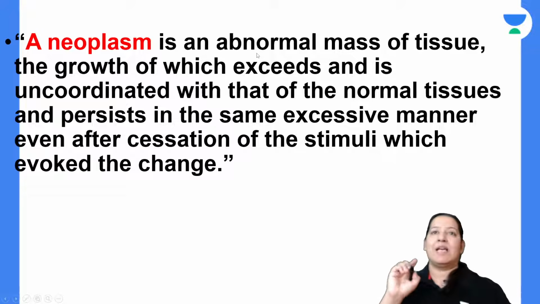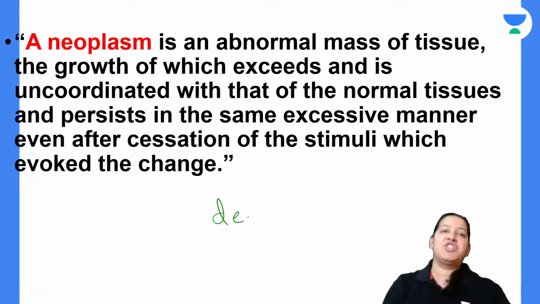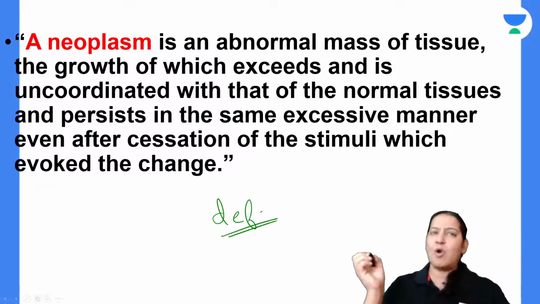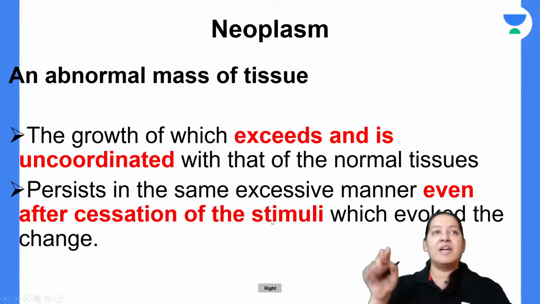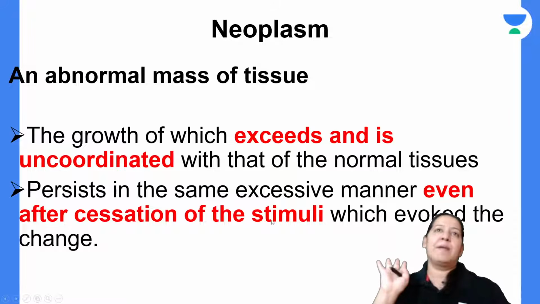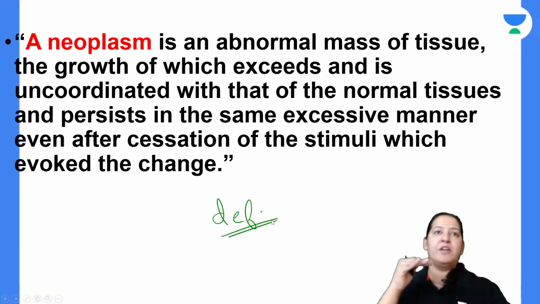What is a neoplastic cell? This is the definition of neoplasia given in Robbins. It looks complicated, yes or no? Let me split it. If any definition is complicated, just split it into parts. Now this is the split definition. The same definition I have split into 4 parts.